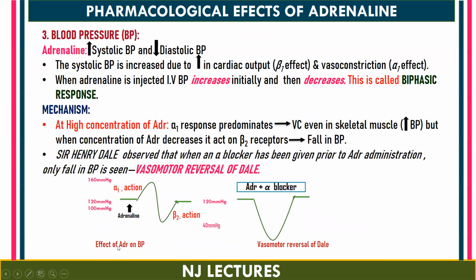Next, very important is blood pressure. Adrenaline is going to cause an increase in the systolic BP and a decrease in the diastolic BP. The increase in the systolic BP is basically due to the increase in cardiac output that we have just seen, that is a beta 1 effect, and also due to the alpha effect, that is vasoconstriction.